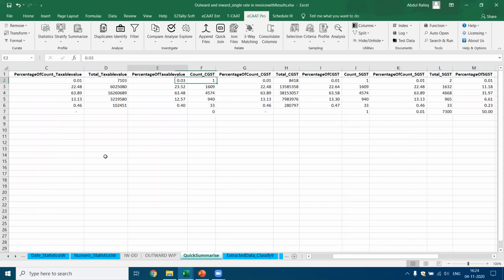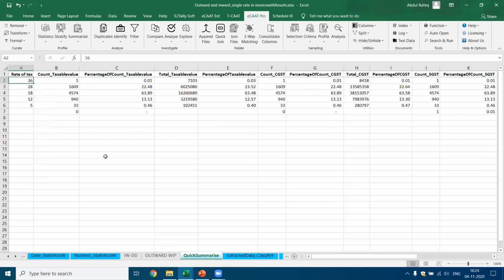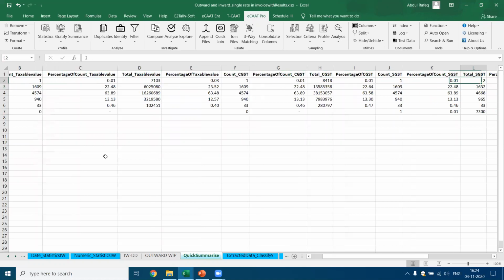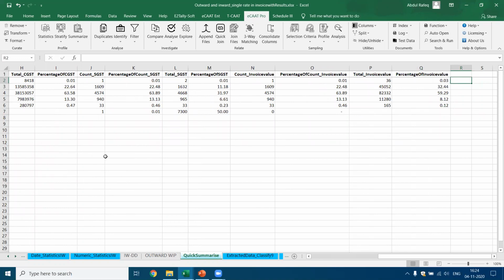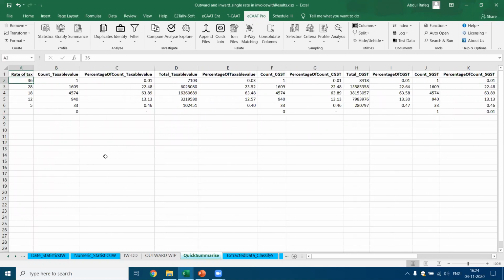Now, based on this itself, I can draw the inference. For example, for 36%, is it applicable for CGST or SGST or IGST? So here you see, I get a complete overview of the data. This is about quick summarize. Now let me go to the next one.